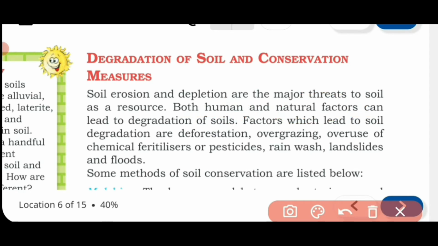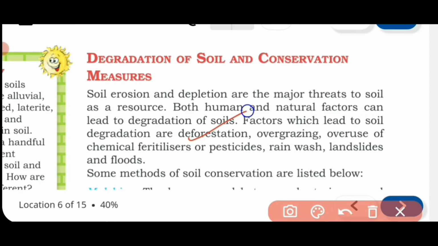Okay. Now, factors which lead to soil degradation, so look at here which factors are given. The factors which are degrading the soil. Factor number one is deforestation, overgrazing, overuse of chemical fertilizers and pesticides, rainwash, then landslides and floods. There are so many factors which are degrading the soil. I repeat the first one, deforestation.